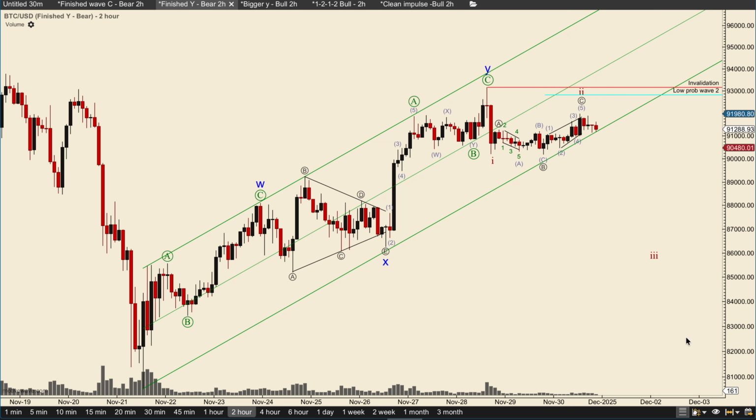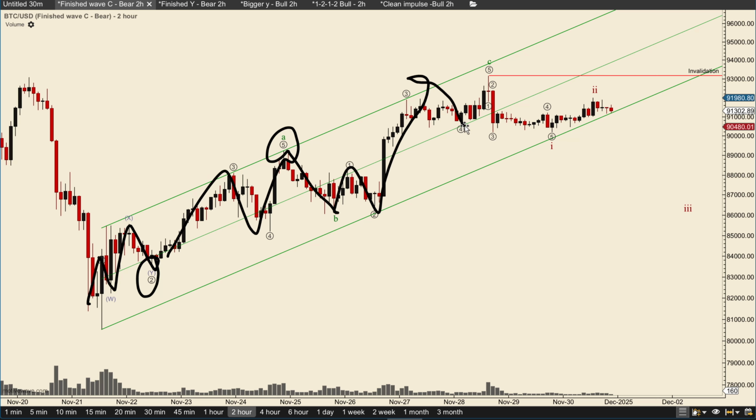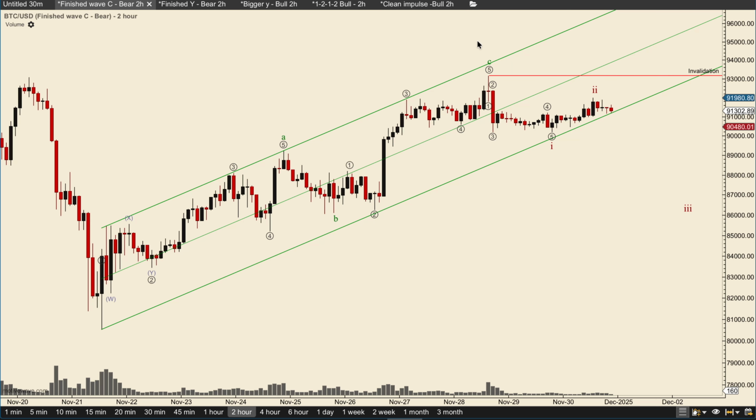Basically, this is a correction that is over. And the other bearish scenario is this one, basically 1, WXY into a 2, 3, 4, 5, A, B, 1, 2, 3, 4, 5 to finish wave C, and now looking for a wave 1, 2, 3, 4, 5, wave 1, 2, and now looking for 3, 4, 5, and so on, exactly like the previous scenario.